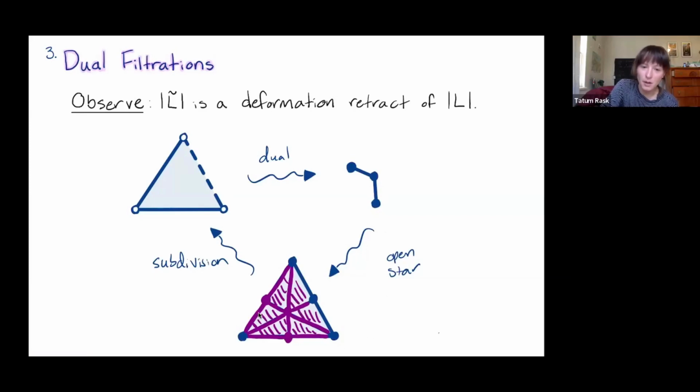So I've drawn in purple the open star of this dual subcomplex. And in general, this isn't going to be exactly like the subdivision of our supercomplex. In this case, it is, but it's always going to be a deformation retract of the subdivision of our supercomplex.